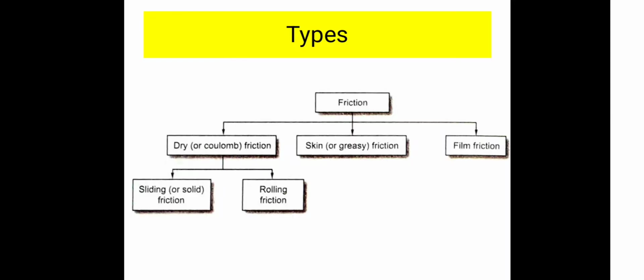Types of friction can be classified into dry friction or Coulomb friction. The next one is greasy or skin friction, then film friction. Dry friction can be classified into two categories: sliding or solid friction, and the next one is rolling friction.